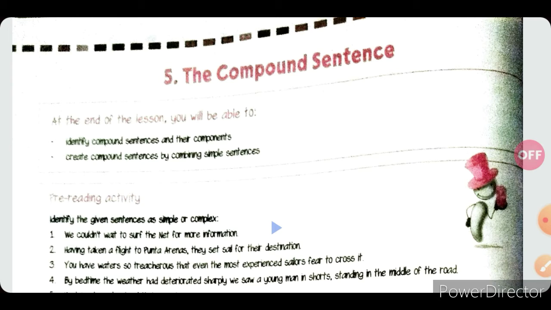Today I am here to teach you grammar lesson number 5, the compound sentences. Before starting this lesson, I want to introduce a first pre-reading activity. Please pay attention and identify whether the given sentences are simple or complex.